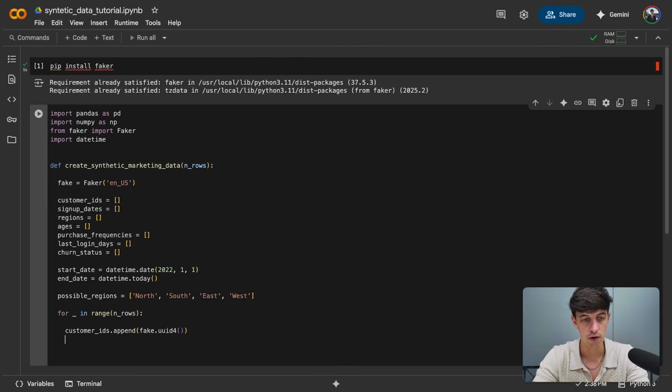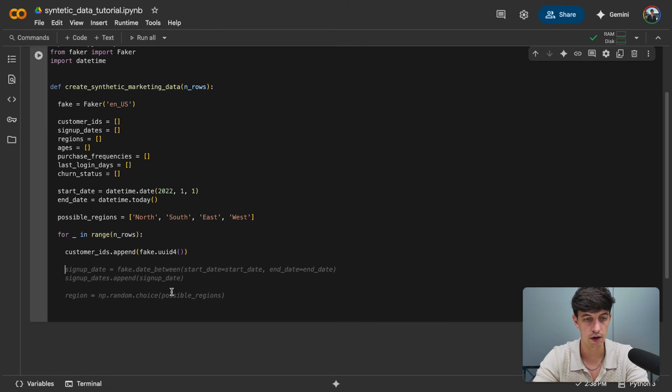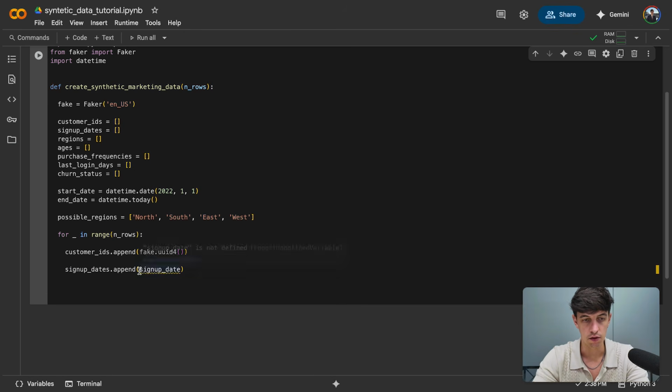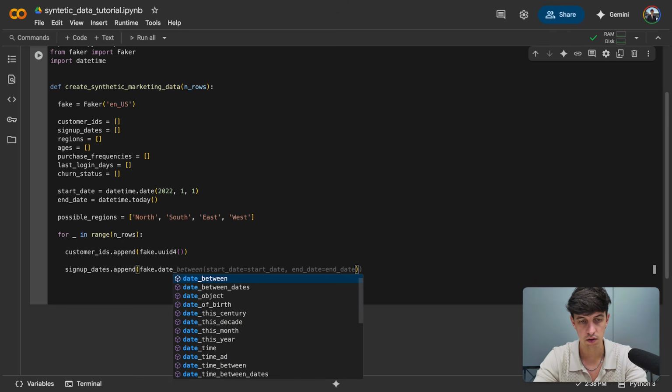Okay, so now we can proceed to the sign up dates. And again, I'm going to follow the suggestion from Google Colab. So let me remove regions for now. I'm going to do sign up dates dot append, and then in brackets, I'm going to do fake dot date between, start date equal to the start date that we defined before.